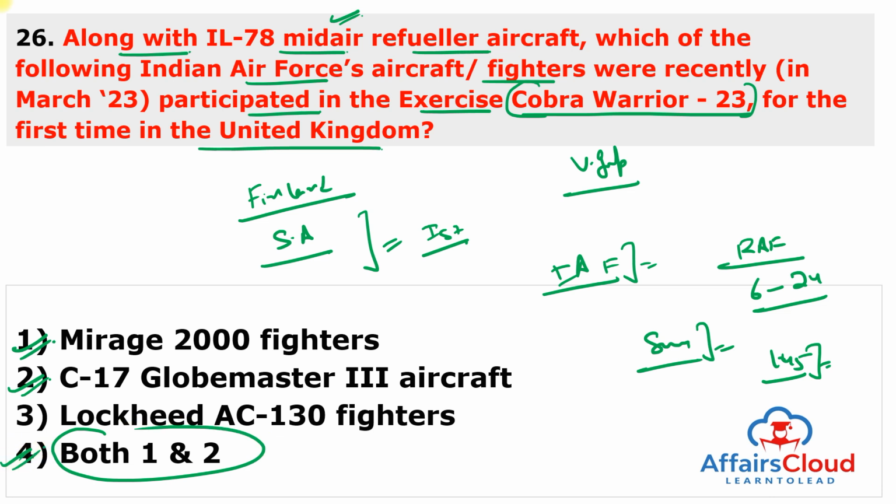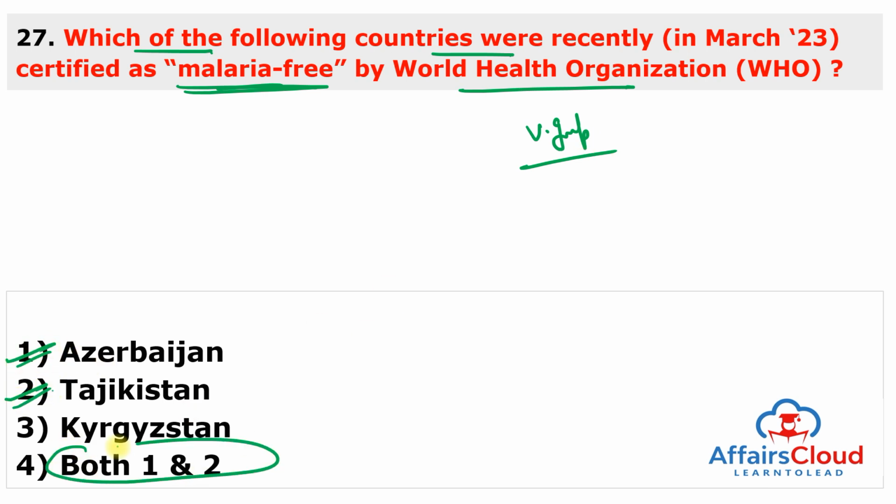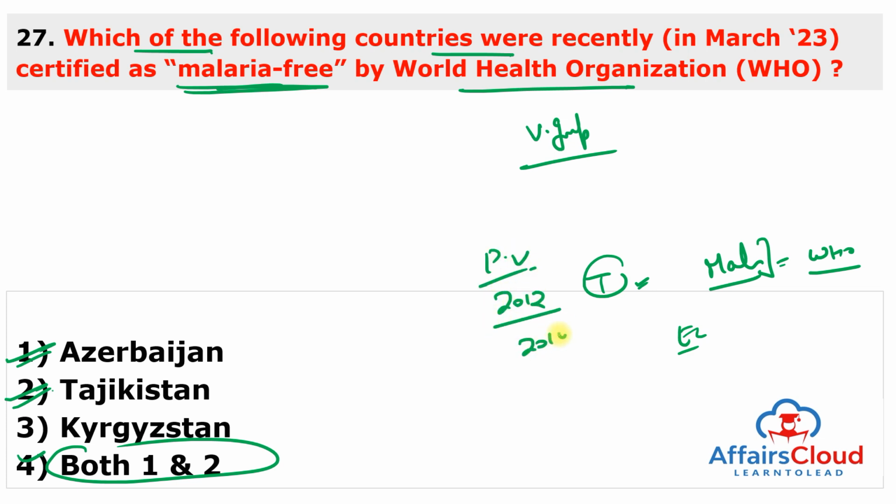Moving to next question. Which of the following countries were recently certified as malaria-free by the World Health Organization? Mark this question in the very important section, and these countries are Azerbaijan and Tajikistan. So the answer of this question is both 1 and 2. Azerbaijan and Tajikistan have been certified as malaria-free by the World Health Organization for having eradicated malaria in their territories after making a consistent century-long effort to eliminate it. Azerbaijan reported its last case of locally transmitted Plasmodium vivax, or P. vivax malaria, in 2012 and Tajikistan in 2014.